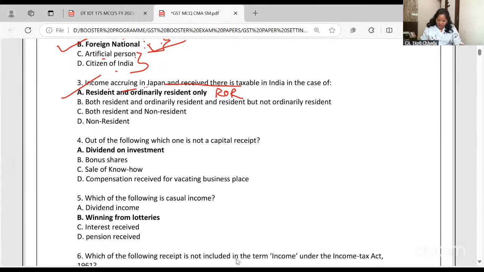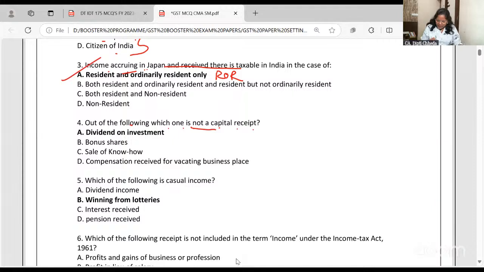Now, out of the following, which one is a capital receipt? Which one is not a capital receipt? In short, which one is the revenue or the income? Dividend on investment, bonus shares. Bonus share is a capital receipt. Sale of technical know-how is a sale of a fixed asset, so it's a capital receipt. Compensation received on vacating a business. So dividend is not a capital receipt because it's revenue.